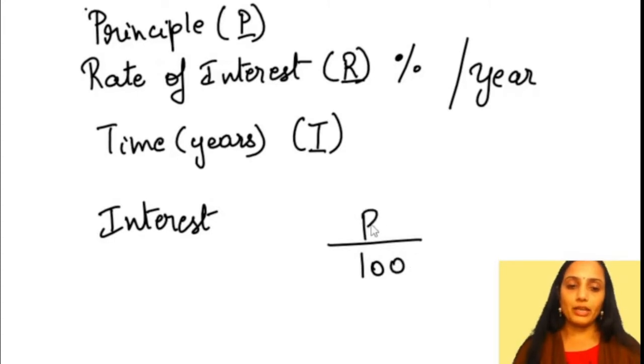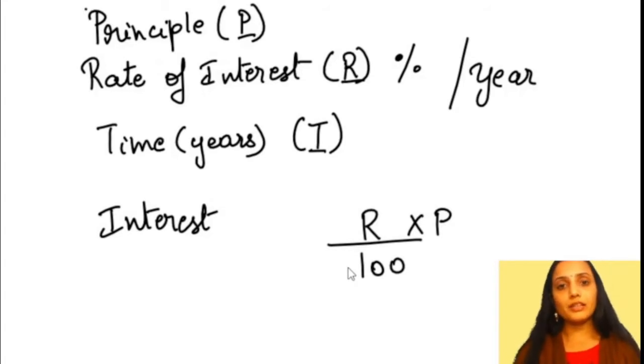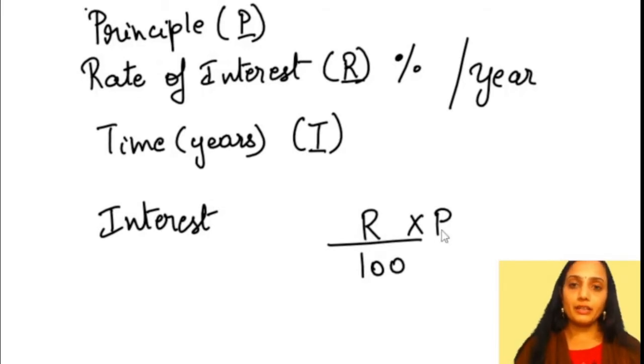And the numerator, we can call it R, the rate of interest. Now, how much is it out of 100% of how much principal? So again, you will multiply it by the principal. This is the same concept that we have learned in the percentage chapter. So rate of interest divided by 100 into the principal will give you the interest.